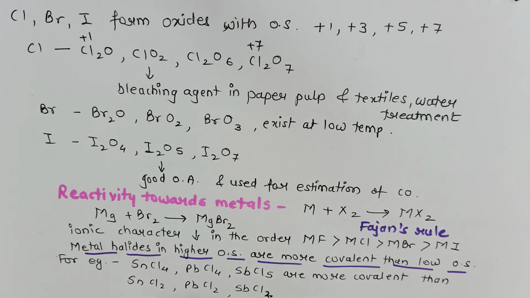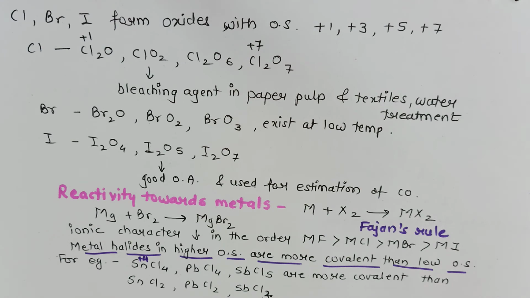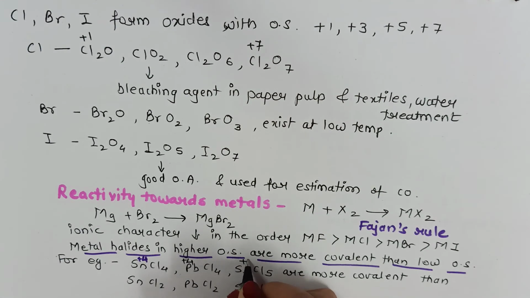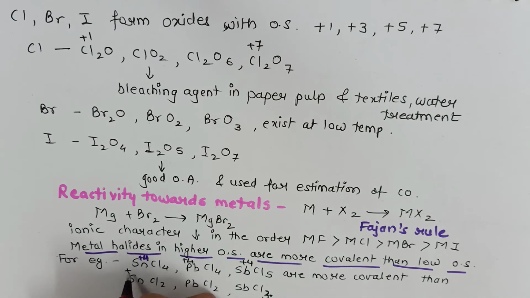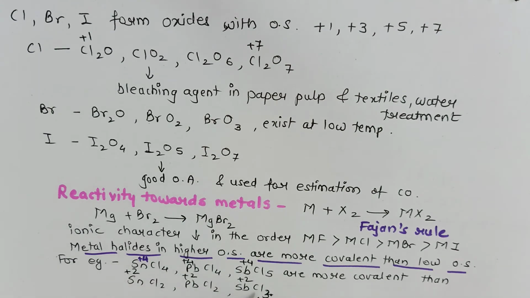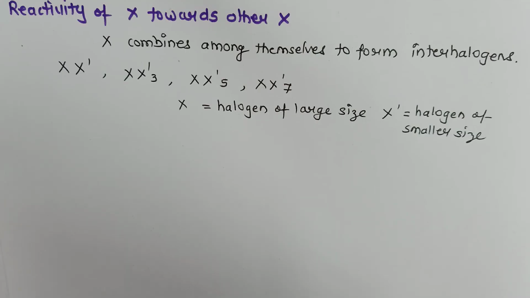If we look at the oxidation state, here tin is in +4 oxidation state, lead is also in +4 oxidation state, and Sb, that is antimony, is in +5 oxidation state. In SnCl2 here it is +2. All these are in lower oxidation state and the other compounds are in higher oxidation state, therefore they are more covalent. Remember Fajan's rule, this word must be written in your answer in your board exams.